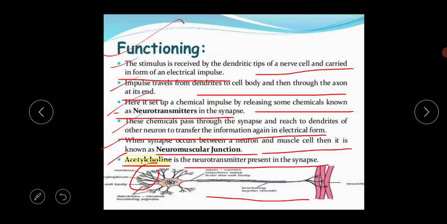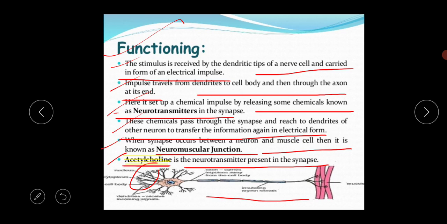So this is the proper functioning of the neuron. I am repeating again, this neuron function is very important for your exam. So what is the basic function of the neuron? Actually the basic function of the neuron is that it captures the stimulus, it captures the sensation from the receptor, and it passes the sensation to another neuron. In this way it enters the brain and spinal cord. So this is the basic function of the neuron.